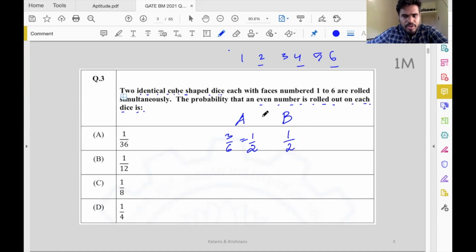To get an even number in both the dice, this half and half multiplies. So the answer we want is 1 by 2 into 1 by 2. Each die or both the dice, so this word says they have to be multiplied. So the correct answer here is half times half, which is 1 by 4.